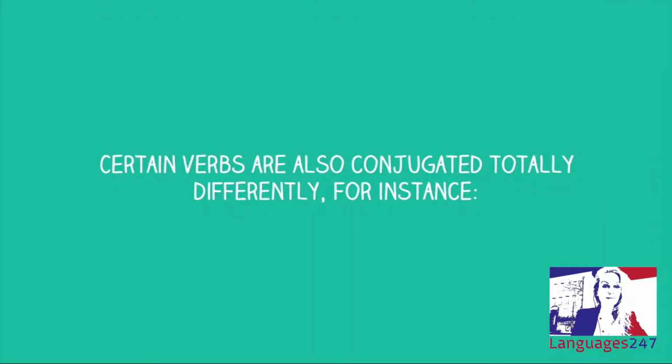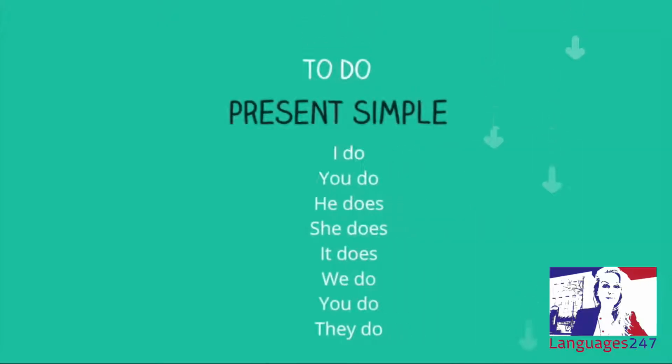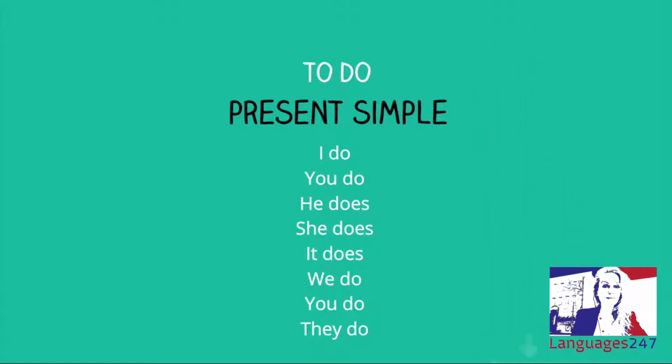Certain verbs are also conjugated totally differently. For instance, to do. I do, you do, he, she, it does. We do, you do, they do.